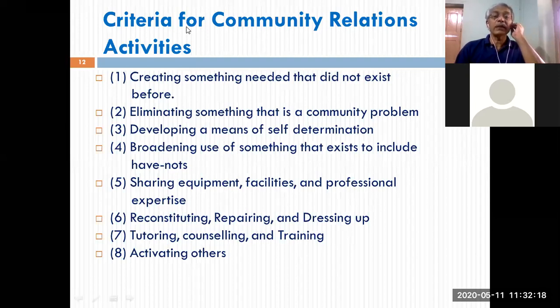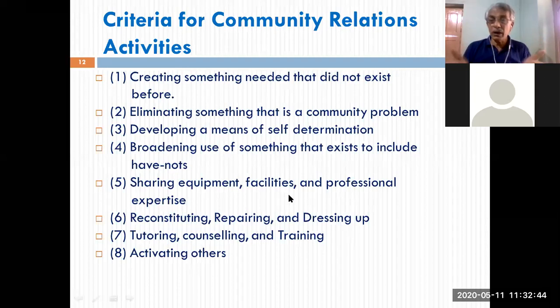Then eliminating something that is a community problem. Totally don't enter into some of the spaces of the community. It might be about religious, caste related, or land related, revenue related, police related. Don't go into those things. It is none of your business. Organizations should not get into those issues and problems which are beyond its scope or